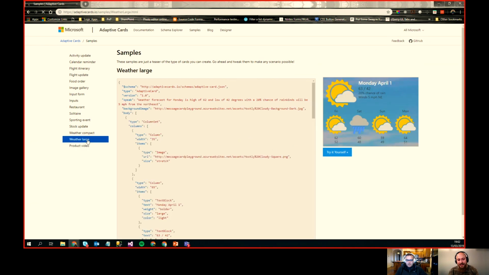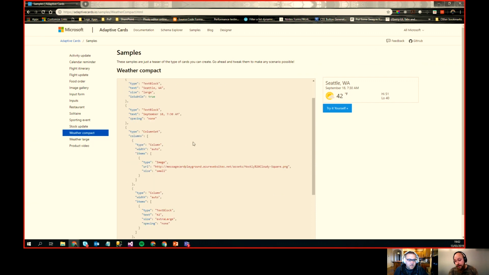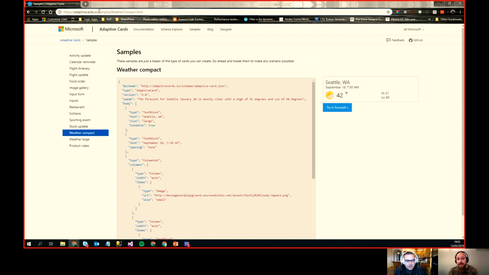So cool. Yeah, this is the template that I've actually used. I've just copied and pasted that and posted that from Flow. But you could use different kinds of samples here, or you could start from a sample and then create your own stuff. Adaptivecards.io, that is awesome. So that's the site. Probably you need to put that when you're done with the video, just to help everybody out if they want to use that.